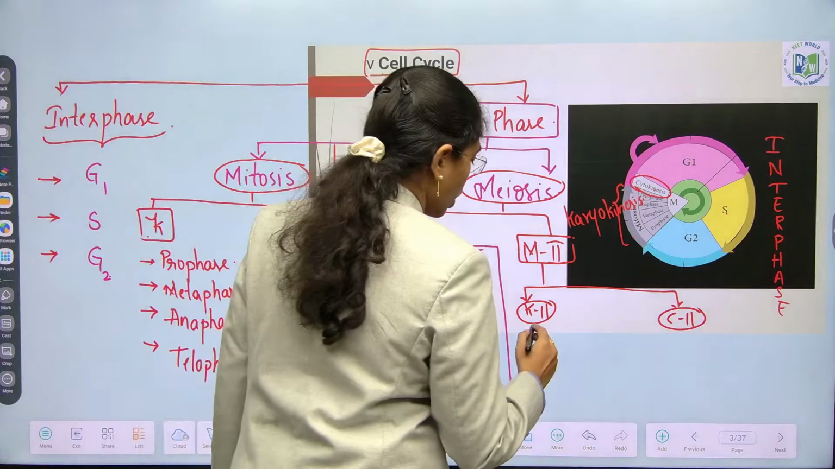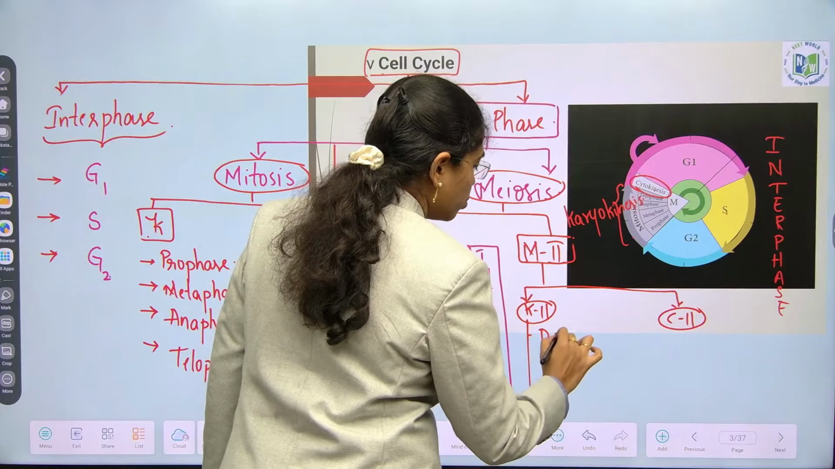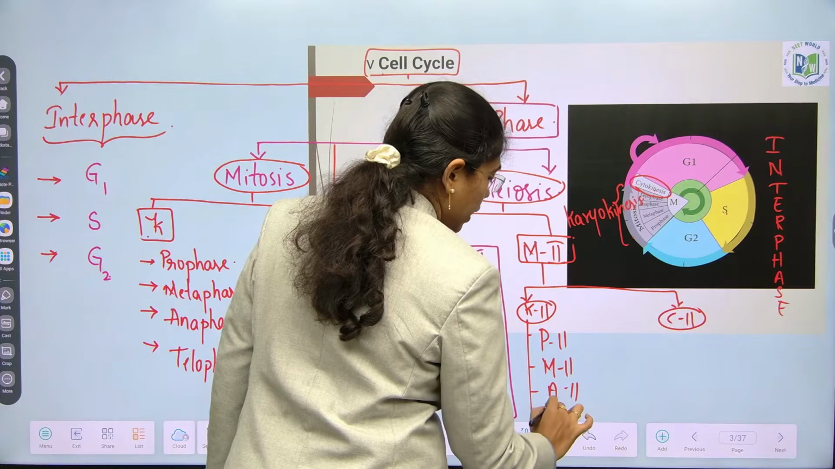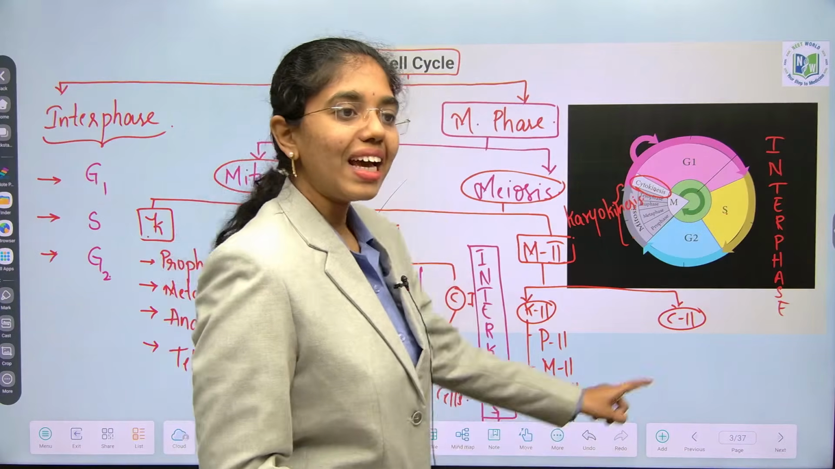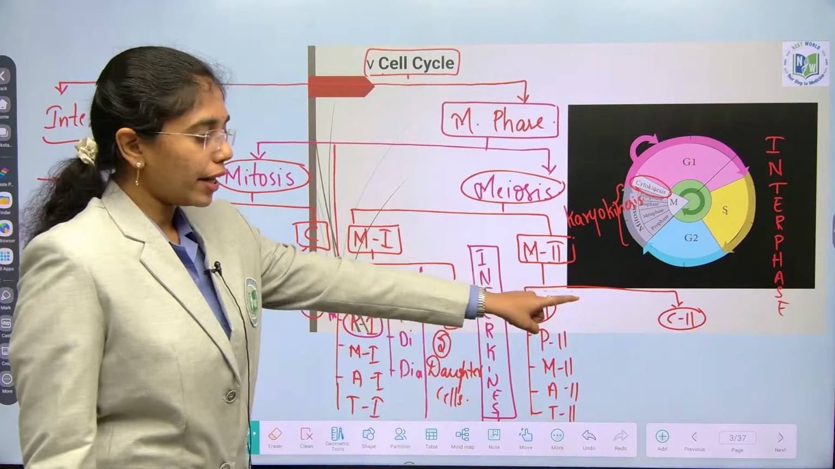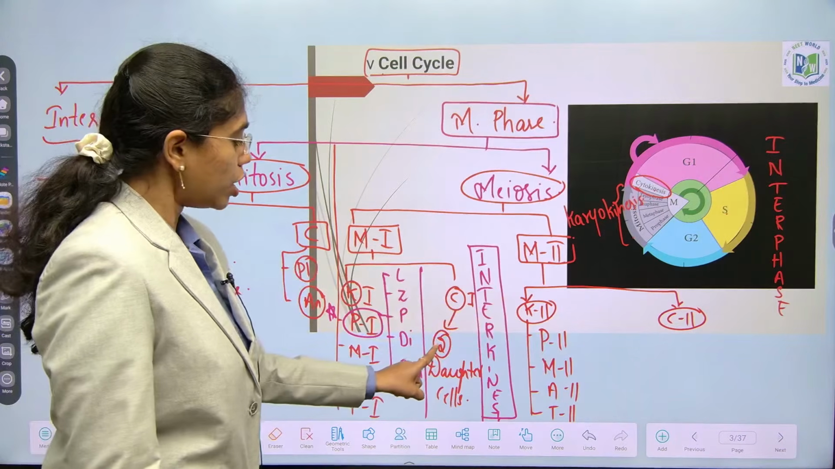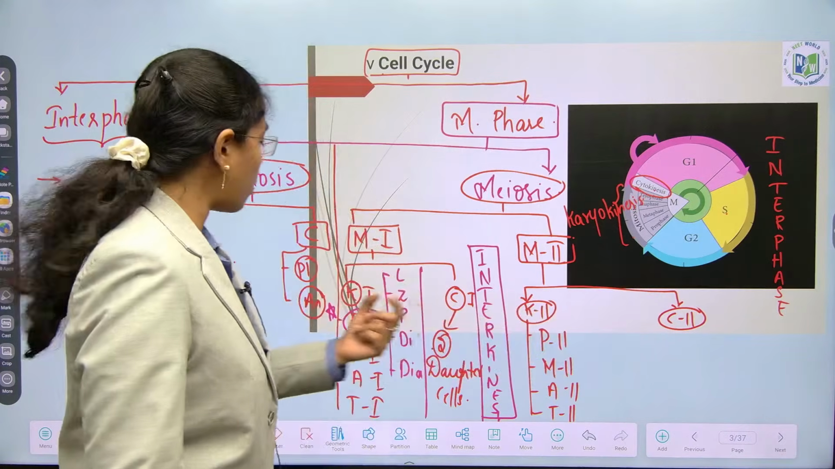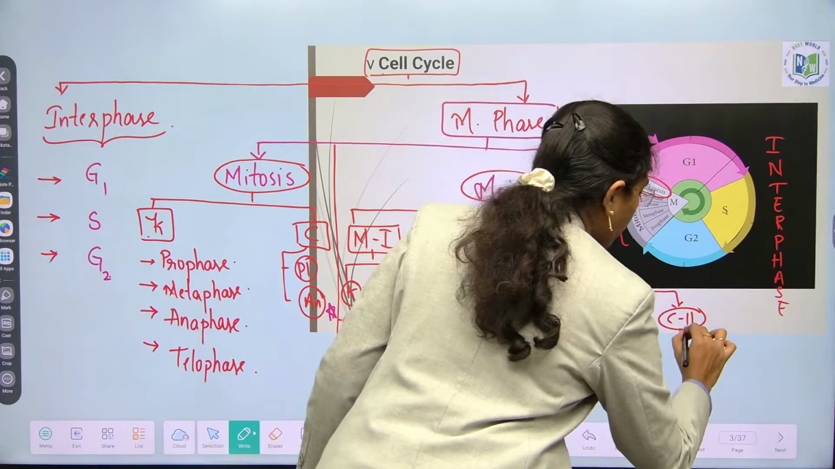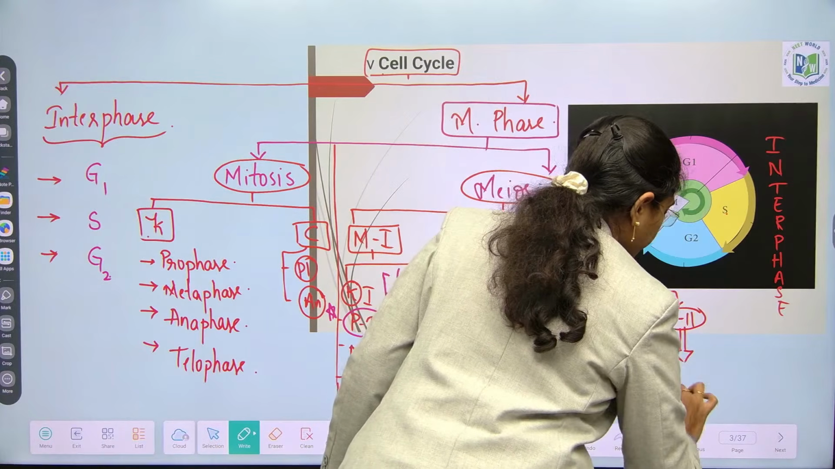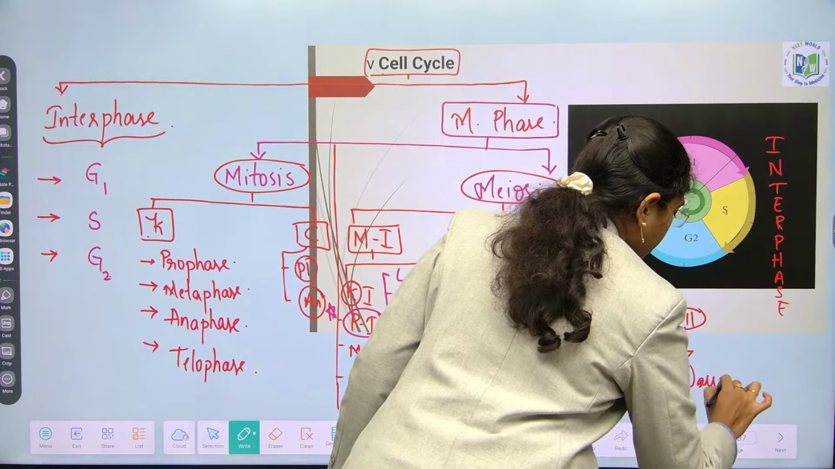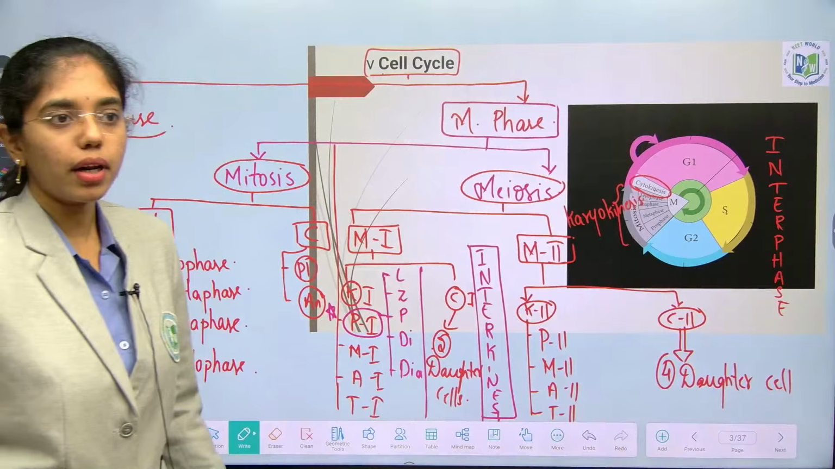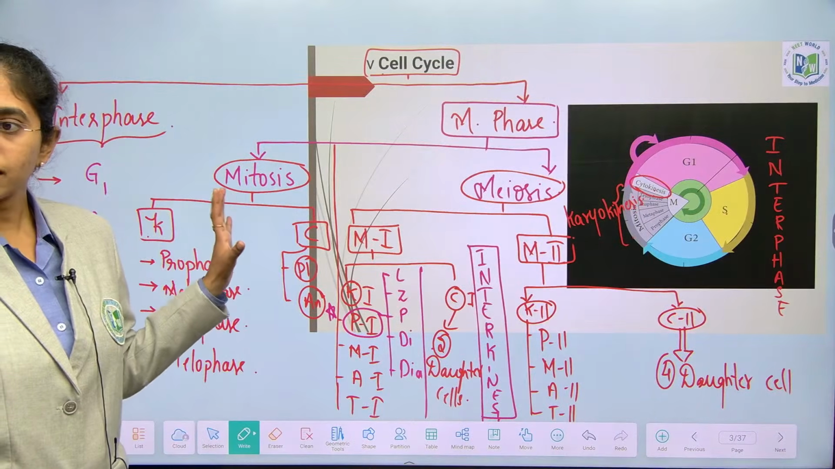Karyokinesis 2 includes prophase 2, metaphase 2, anaphase 2, telophase 2, followed by cytokinesis 2. At the end of cytokinesis 2, each daughter cell will again divide into 2 cells. At the end, how many cells are formed from a single parent cell? 4 daughter cells are formed. So now you have a clear picture of what we are learning in this chapter. Very small, no? This has fit in your mind.